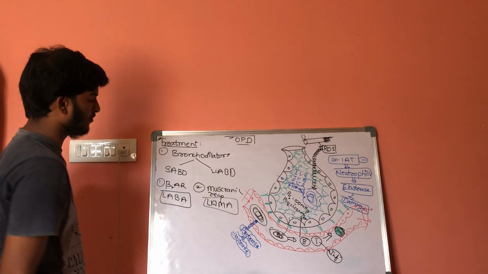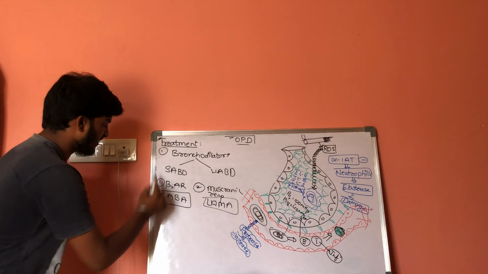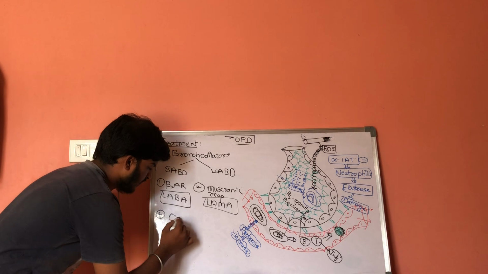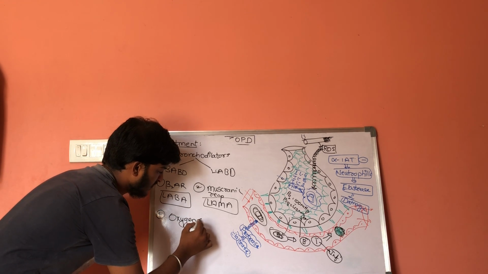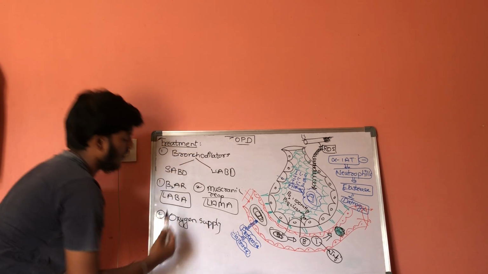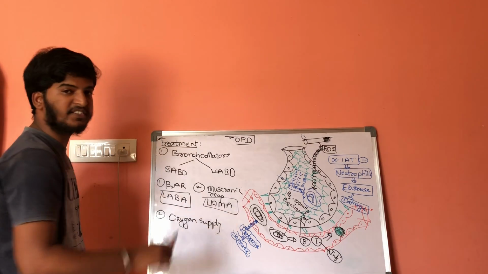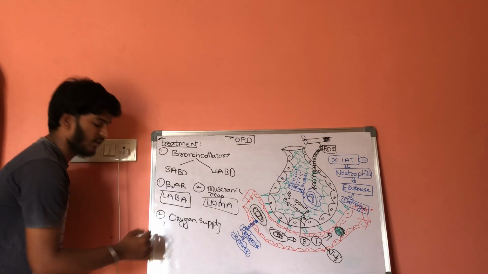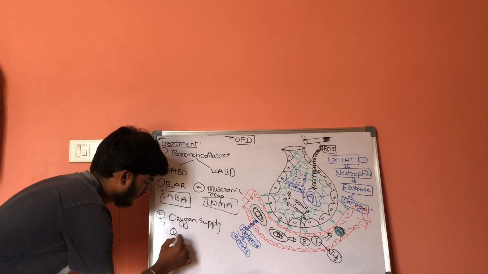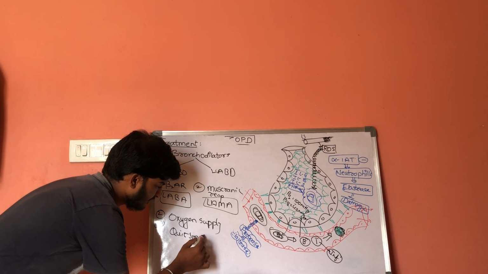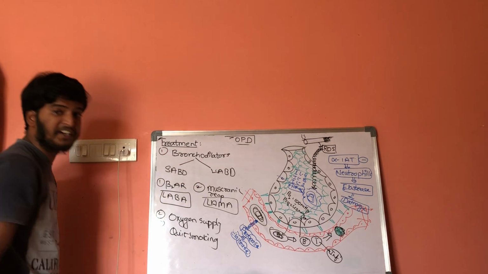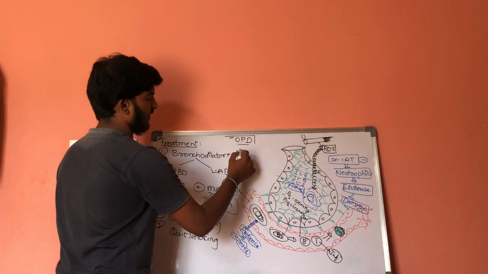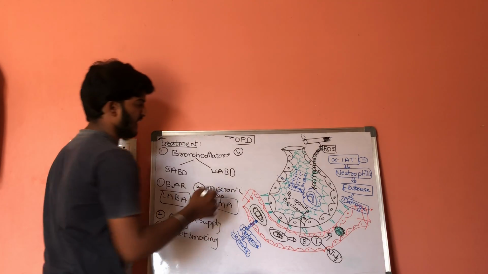Along with this, there will be external supply of oxygen. Oxygen supply will be given from an external source. One more non-pharmacological treatment is quitting smoking. The next pharmacological treatment is giving inhaled corticosteroids.